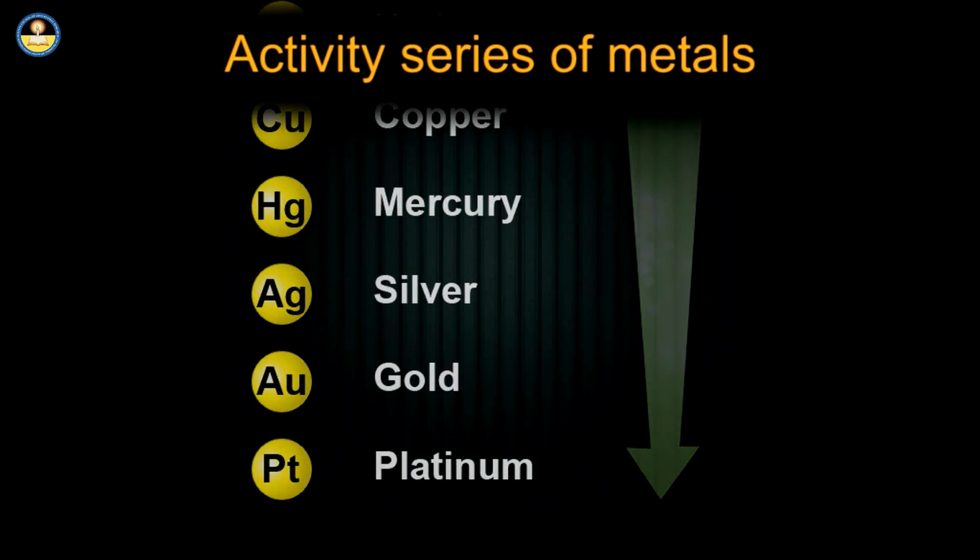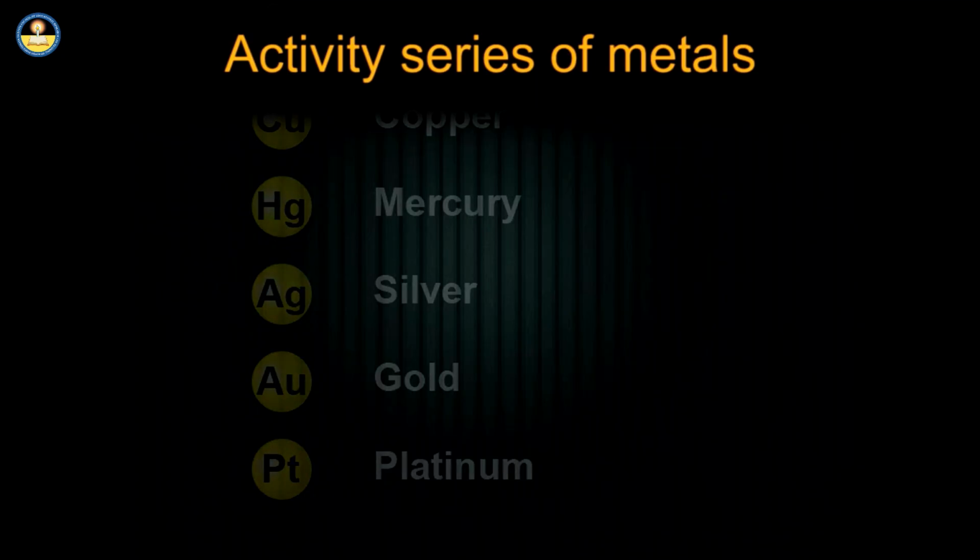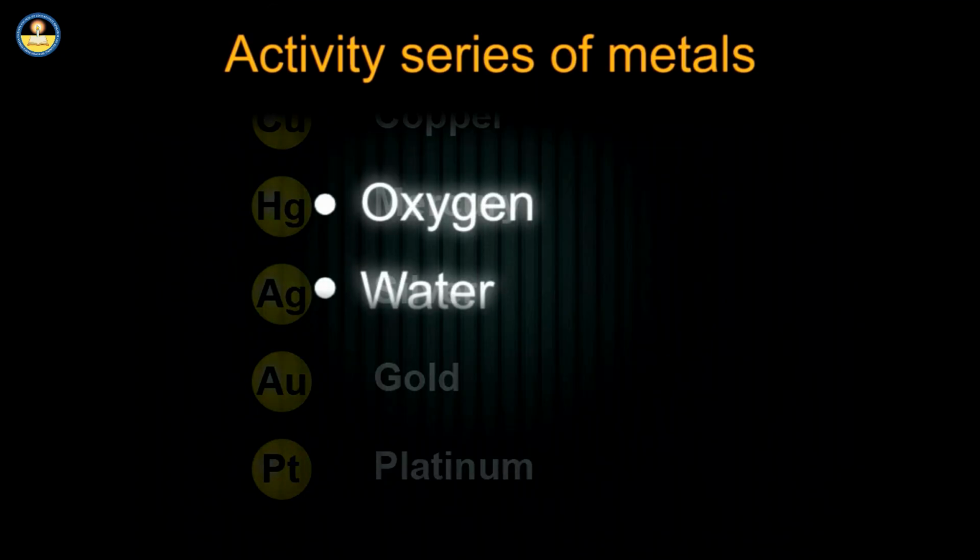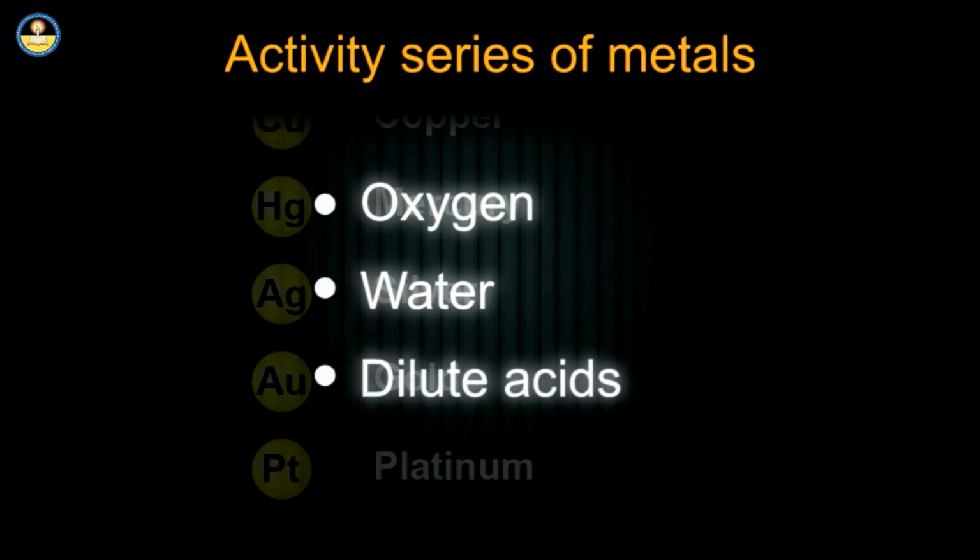Chemical reactivity means the reactivity of metals with oxygen, water or dilute acids. It is an experimental fact and is usually determined by finding the rate of reaction of the metals with dilute acids.